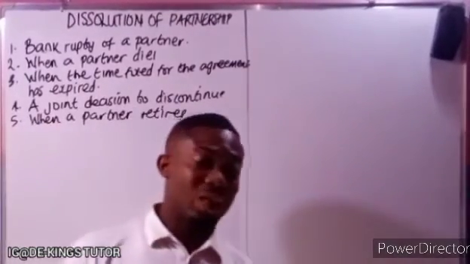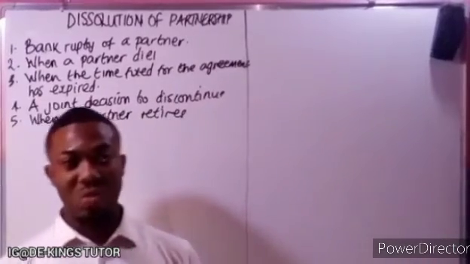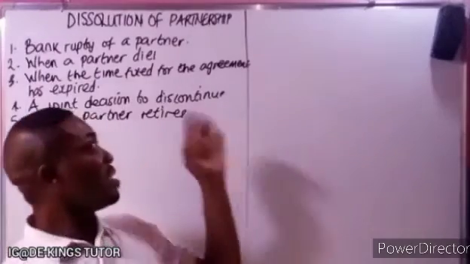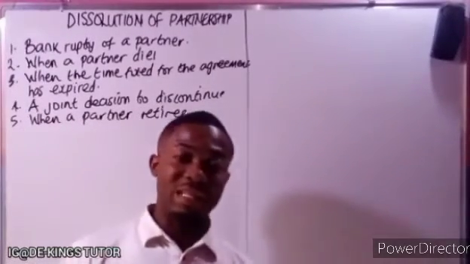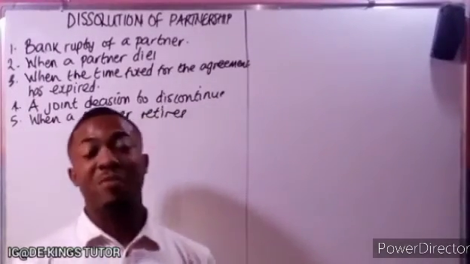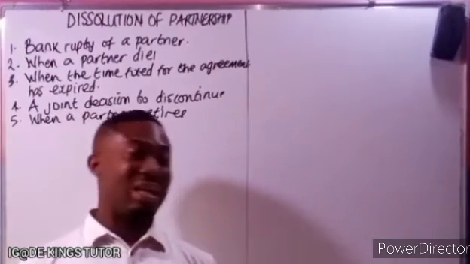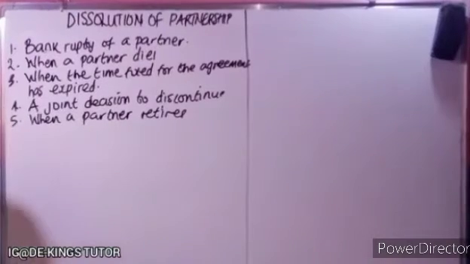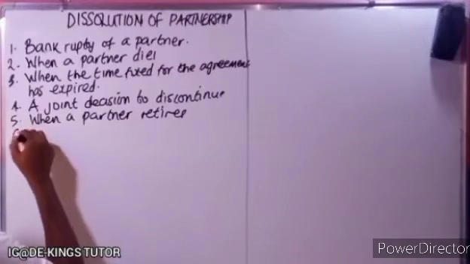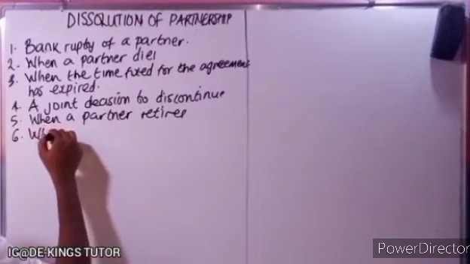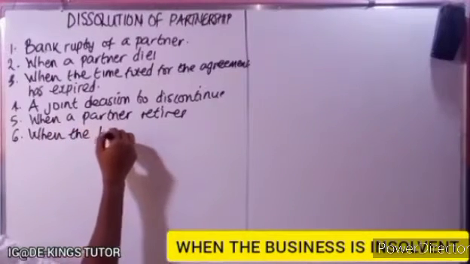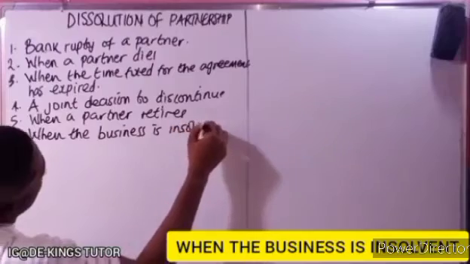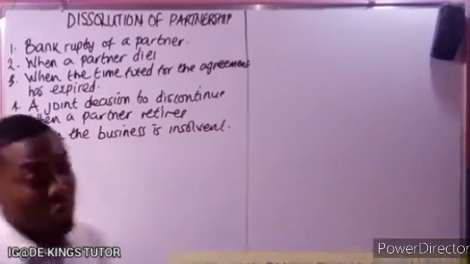We also saw that in terms of revaluation, that is why they would want to revalue their assets when a partner retires. So another reason that may bring the business to an end is when a partner retires, and more so if that partner, like I said before, is an active partner. Another one is when the business is insolvent.